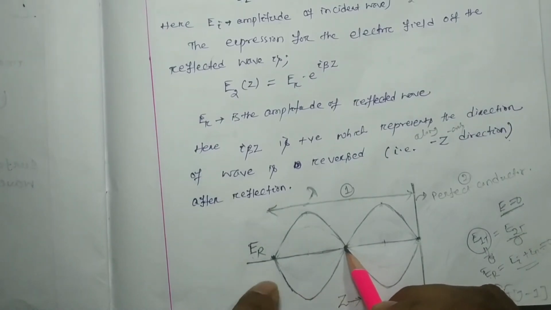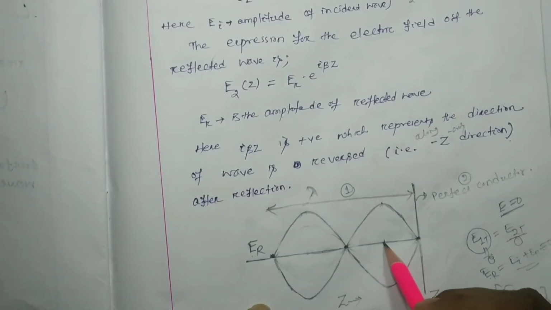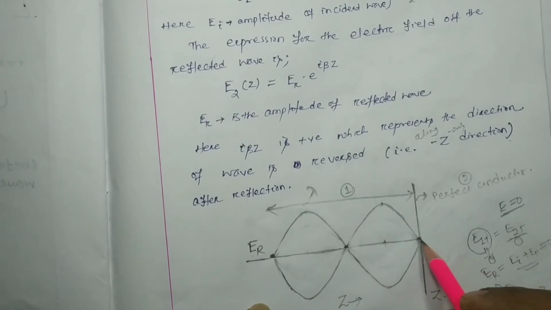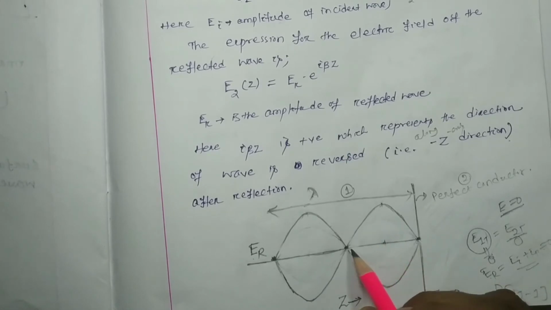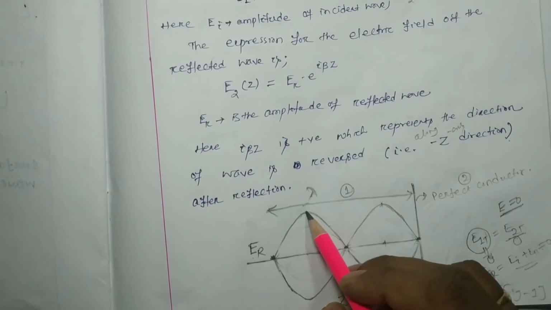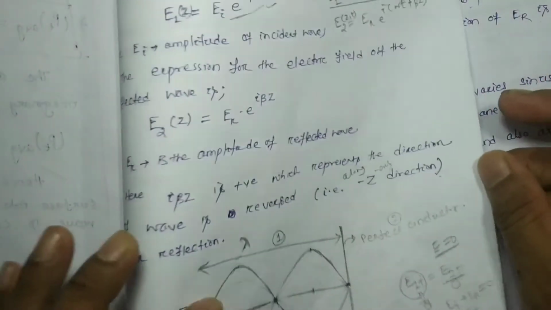Again at lambda we got zero value, but at lambda by 4 we got maxima. That means at lambda by 4 maxima, at 2 lambda by 4 minima, then at 3 lambda by 4 maxima. This is what we observed from the figure.